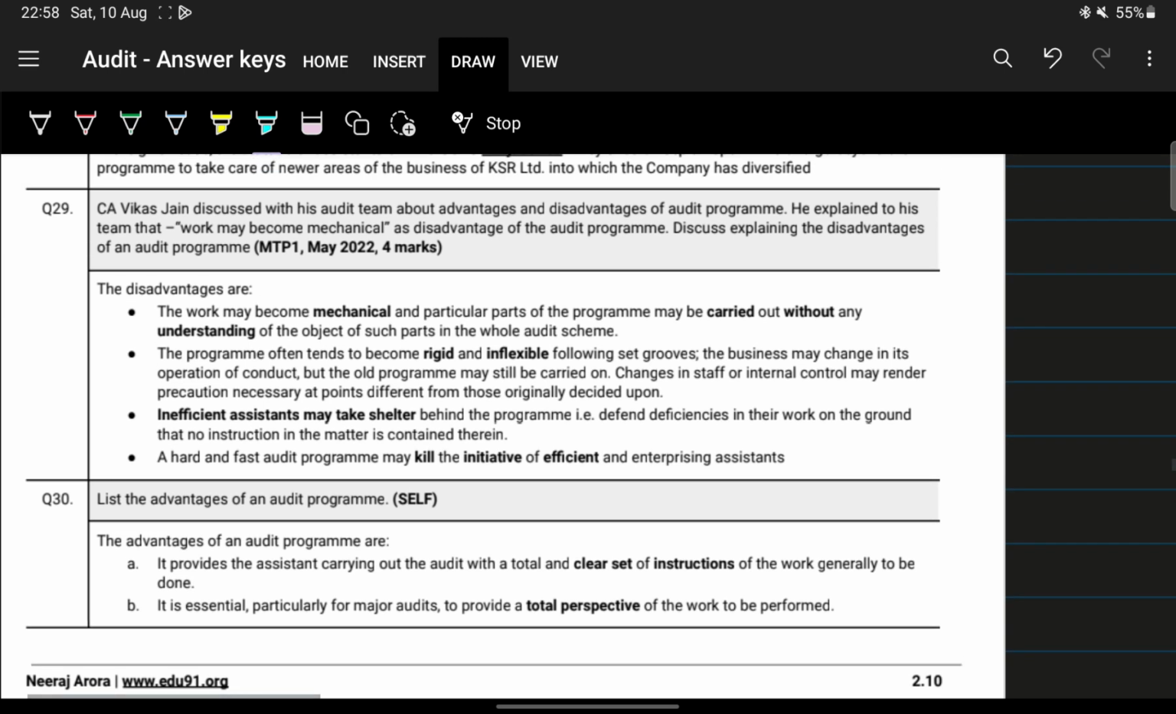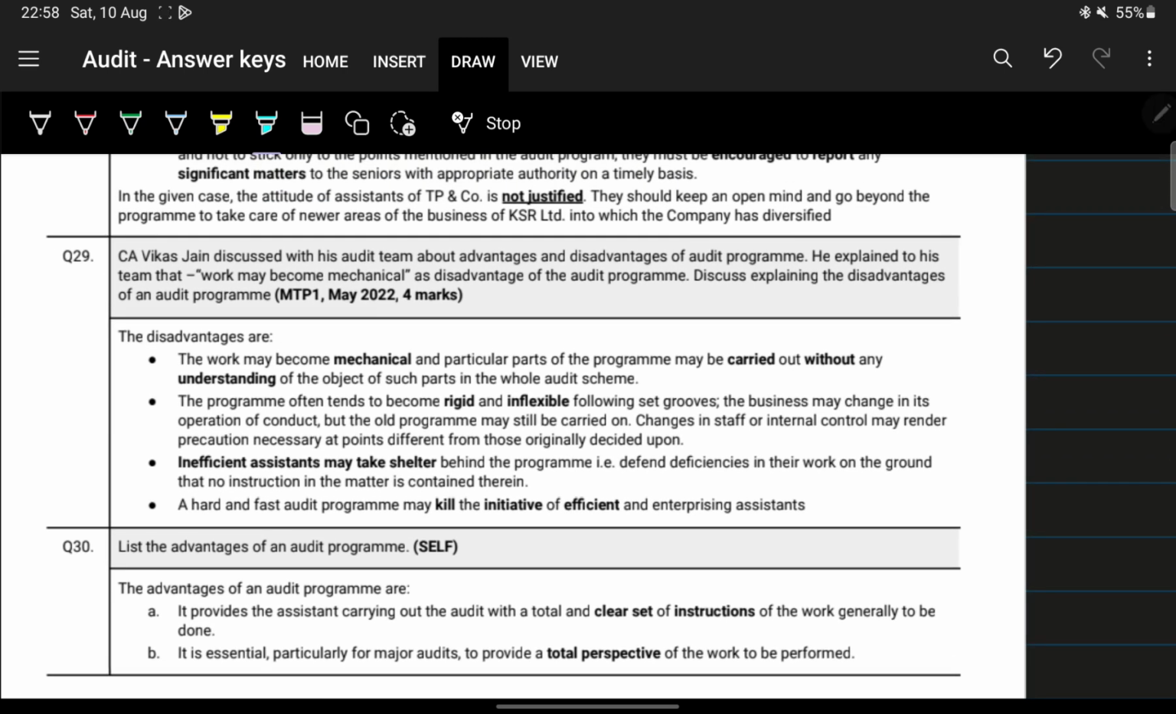Okay, next. CA Vikas Jain discussed with his audit team the advantages and disadvantages of an audit program. Okay.